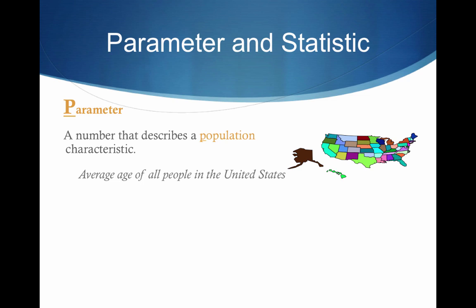In other words, they're going to describe the entire population that we're concerned with. So here, if we wanted to think about the average age of all people in the United States, we're going to use our Greek letter mu to do so. And don't worry right now, maybe some of you just think I'm mimicking a cow at this point. I'm actually saying mu, not moo.